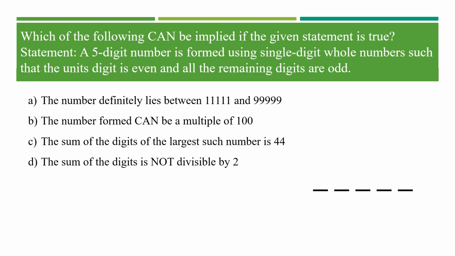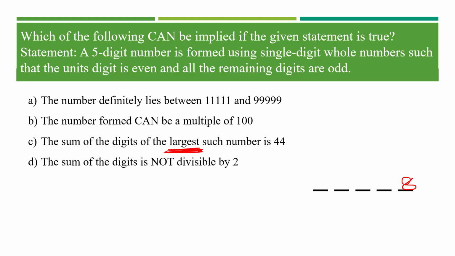Great. Obviously it's C. Let's understand the statement here. The sum of digits of the largest such number is 44. What is this such number? The units place, that's the ones place, should be an even number. Since they are talking about the largest number, let this be 8, the largest even number.